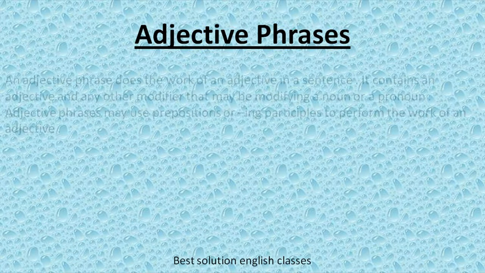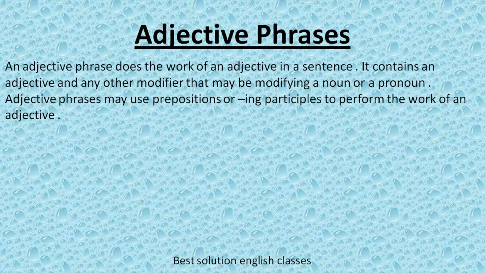Now we talk about adjective phrases. An adjective phrase does the work of an adjective in a sentence, and you all know about adjective. An adjective modifies a noun or a pronoun. Adjective phrase contains an adjective and any other modifier that may be modifying a noun or a pronoun. Adjective phrases may use prepositions or ing participles to perform the work of an adjective.